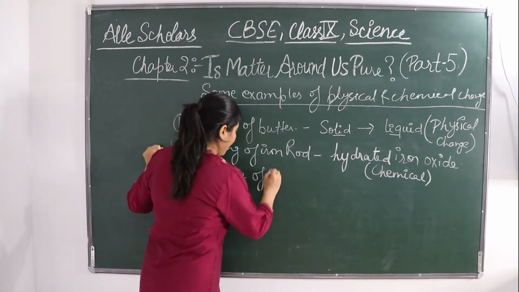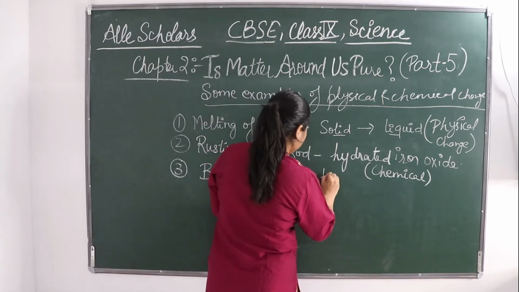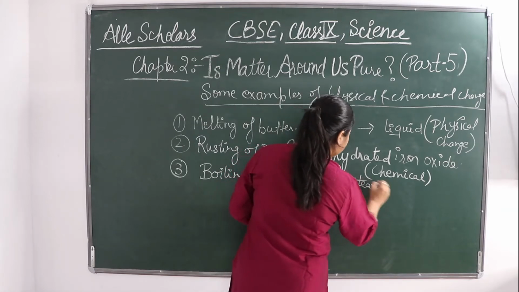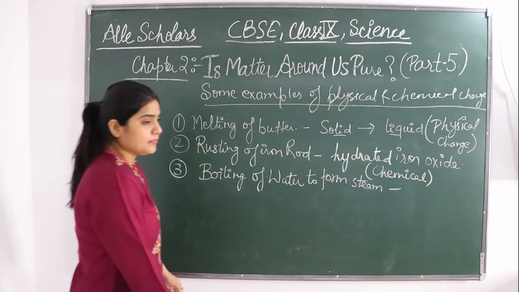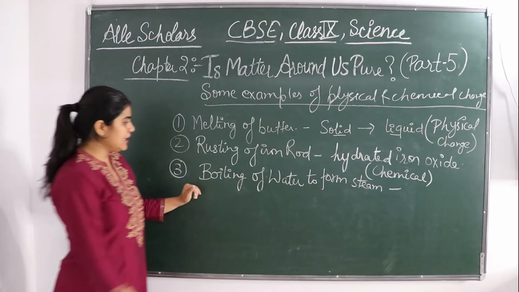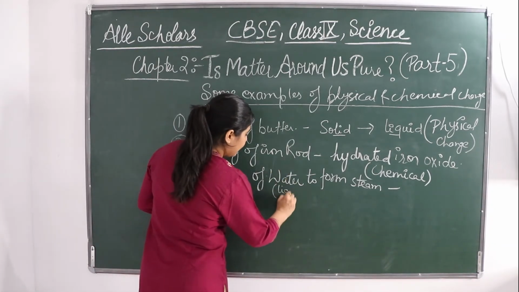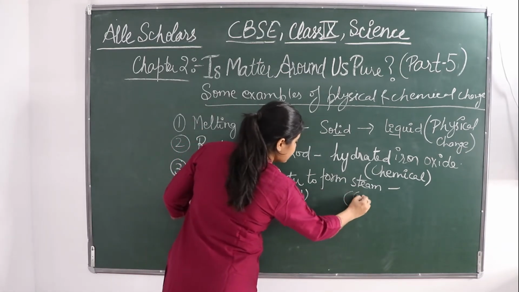Boiling of water to form steam. When you boil water, what does it make? It makes steam. So which type of change is it? Again, if you see, water is a liquid and it is changing into steam, which is a gas.